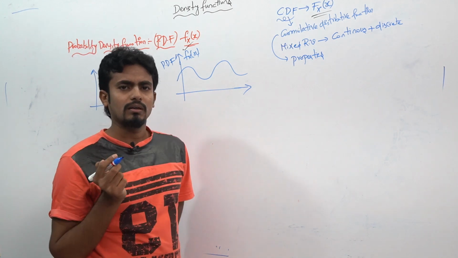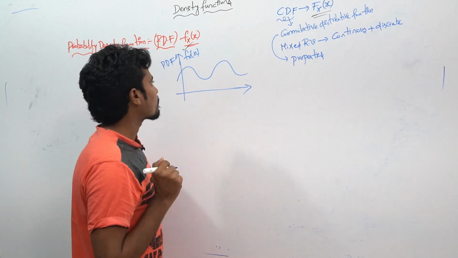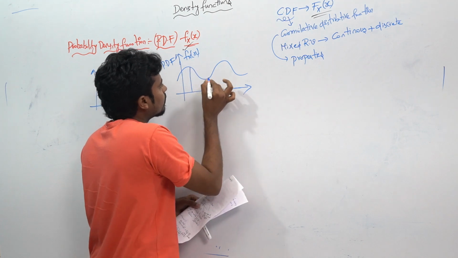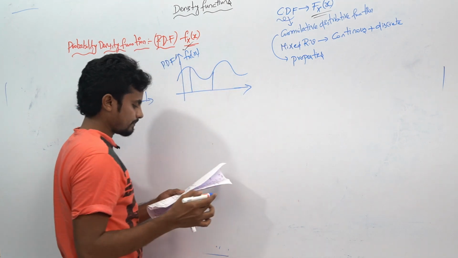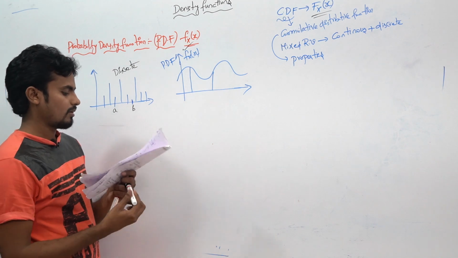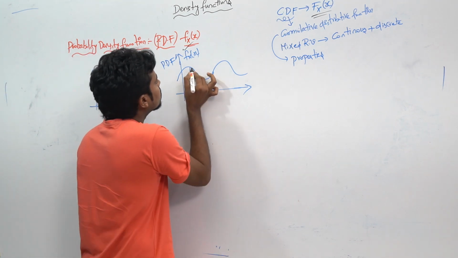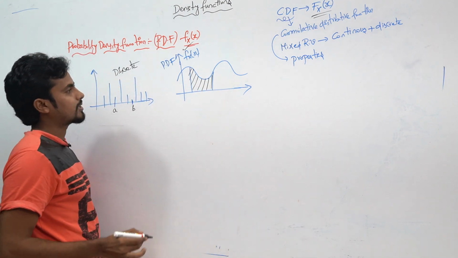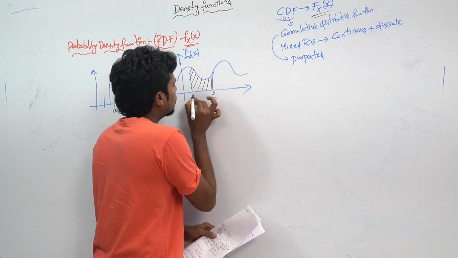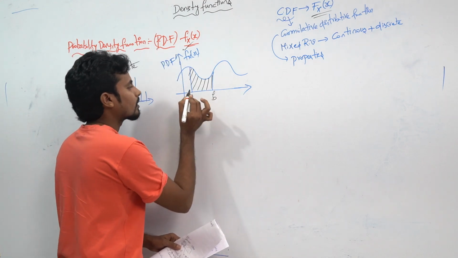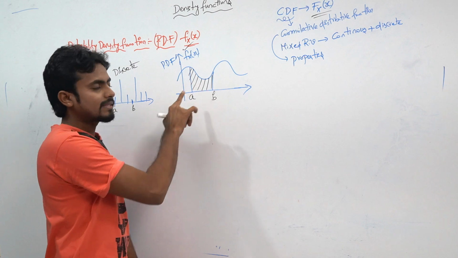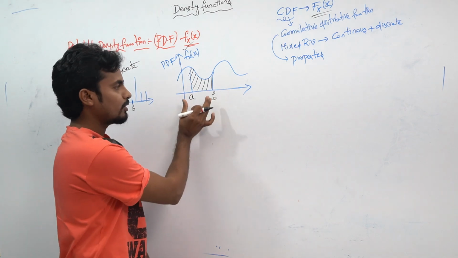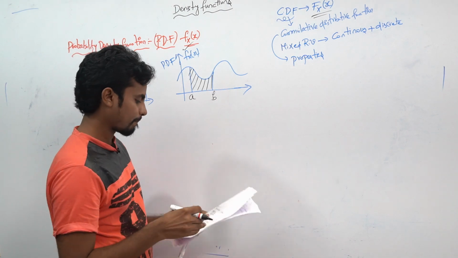Area means simply apply the integration. So if I want to find this area, this will be B and this will be A. How to find this area? You have to simply apply the integration for this, then you will get the required area.